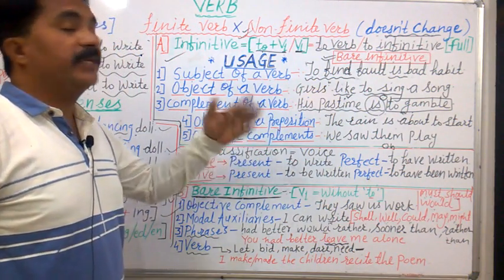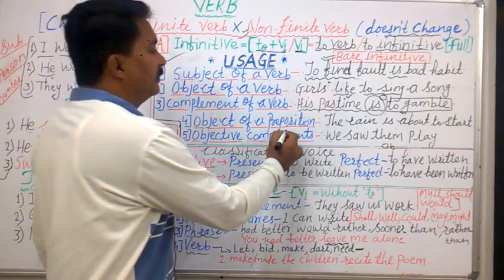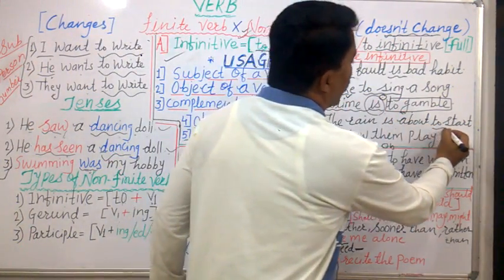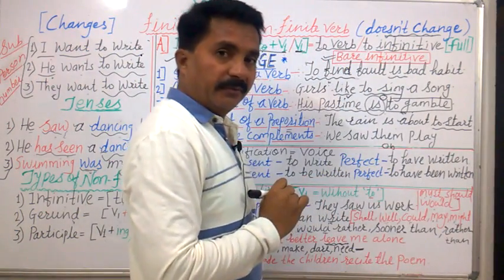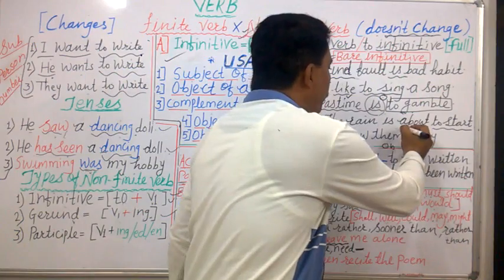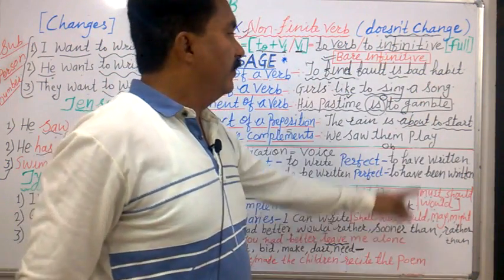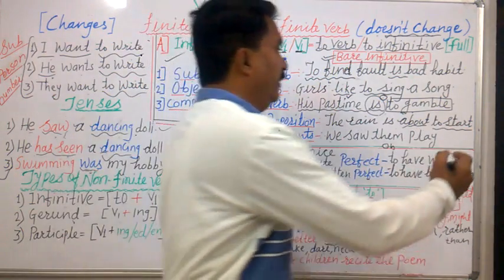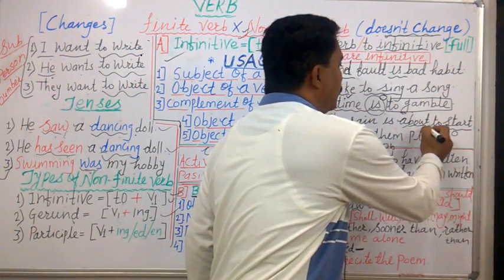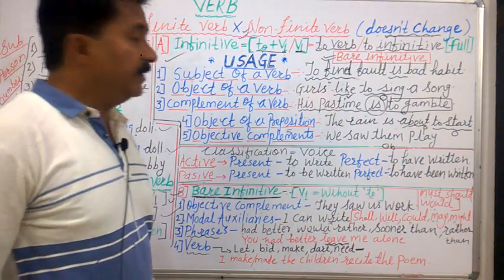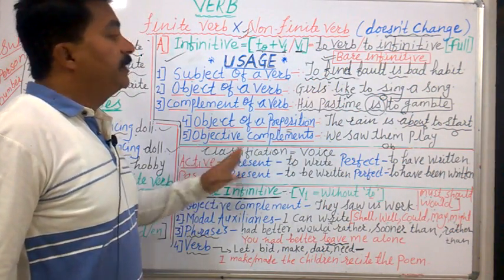Then we have object of preposition. So the word preposition is very important. Now, to start is an infinitive. So it comes after a preposition. Therefore, it is the object of this preposition, right? Object of a preposition. This is the use.